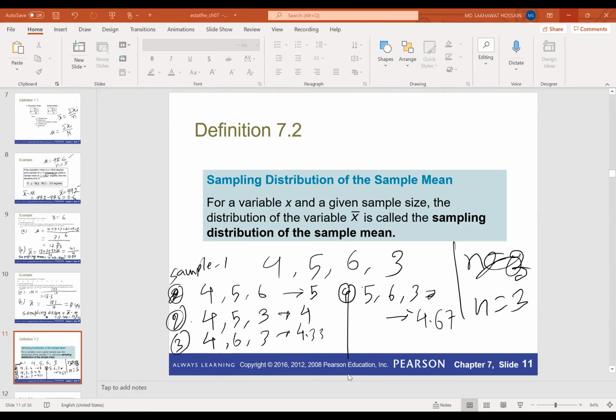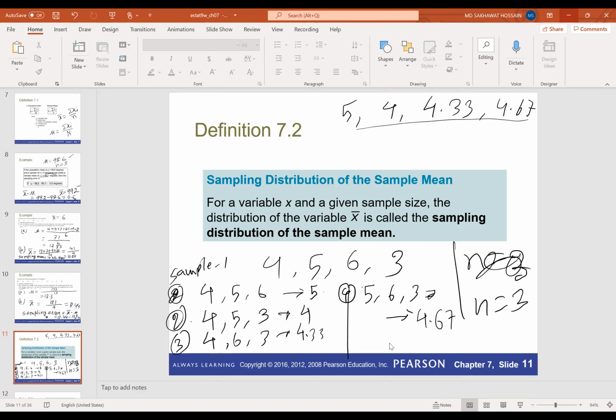Okay, so now we have 4 different sample means, right? Now, if we consider each sample mean as an observation, then we have 5, 4, 4.33, 4.67. If we construct a distribution for these 4 numbers, that will be called the sampling distribution for the sample mean X bar.